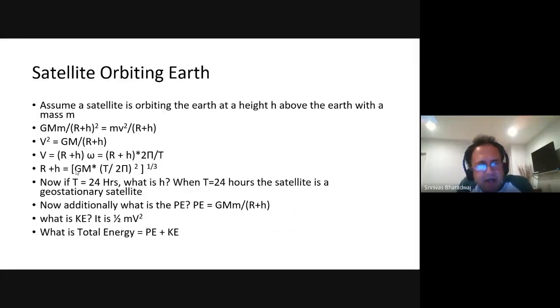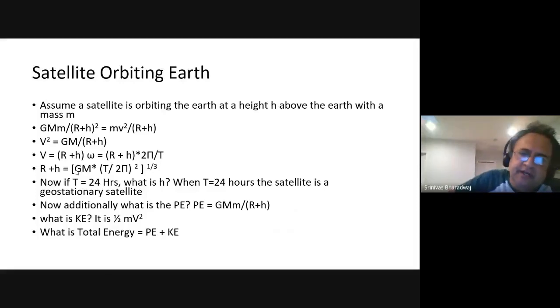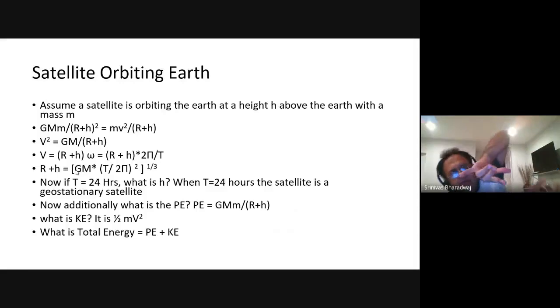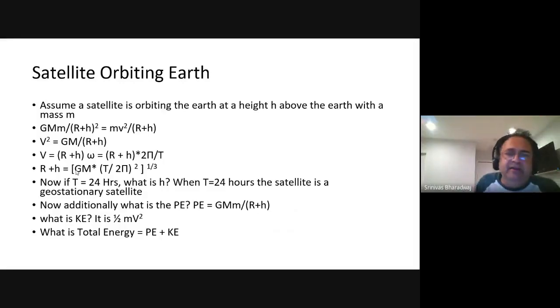So at a certain height, you end up with a set of satellites which are called geostationary. That means if they are over a particular point, they stay over that point. As the Earth revolves, they are always looking at the same place. So why is that useful?